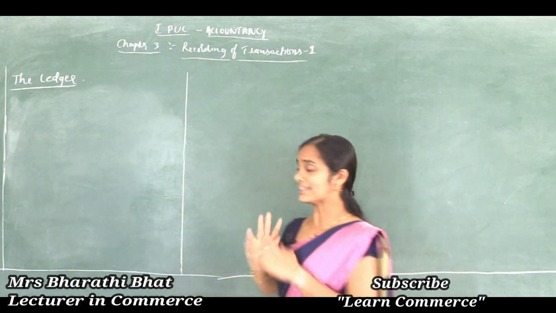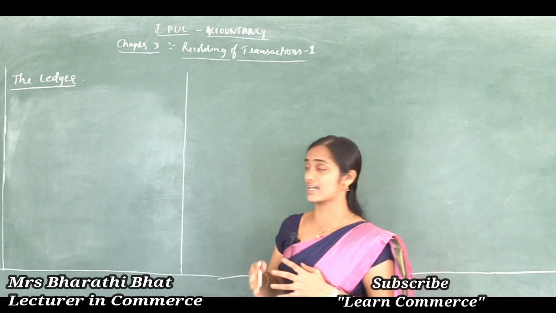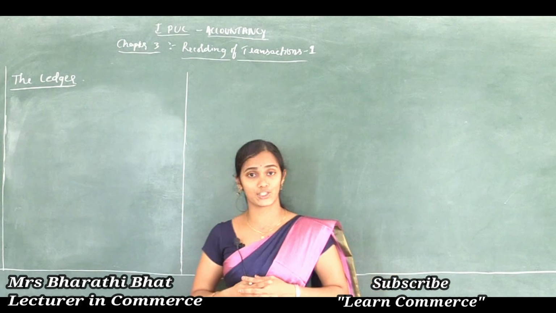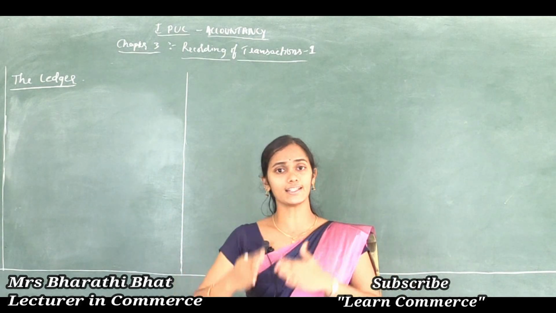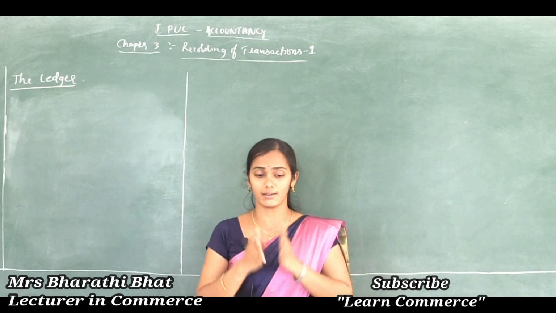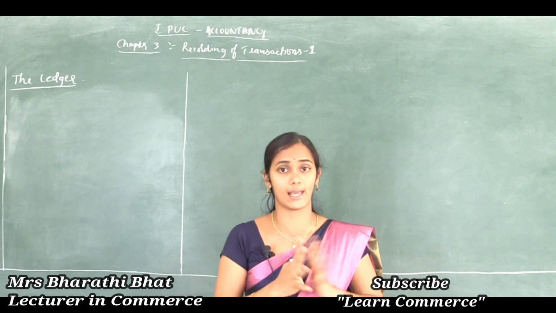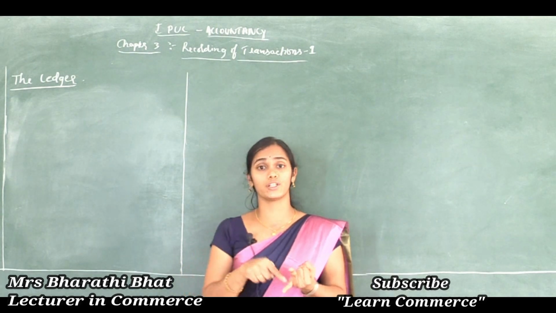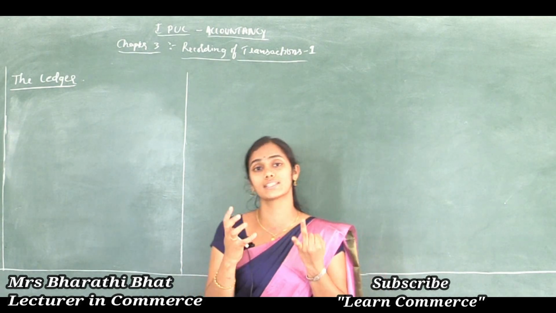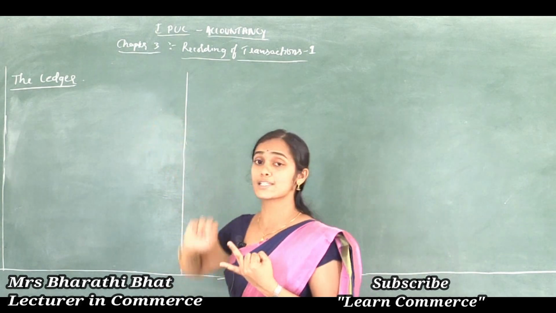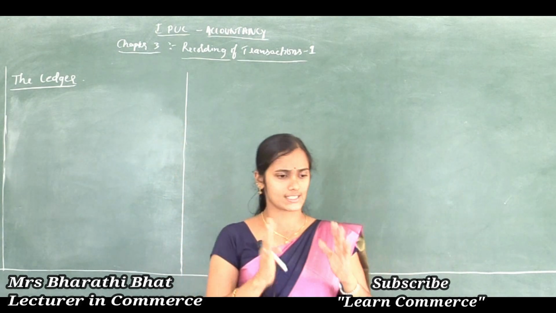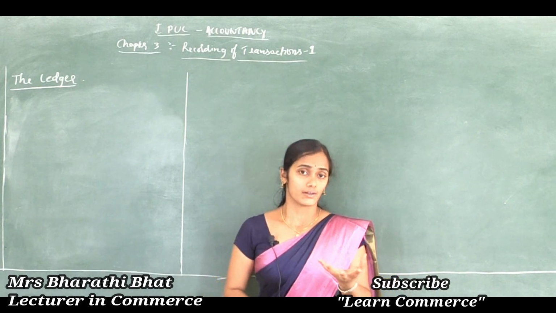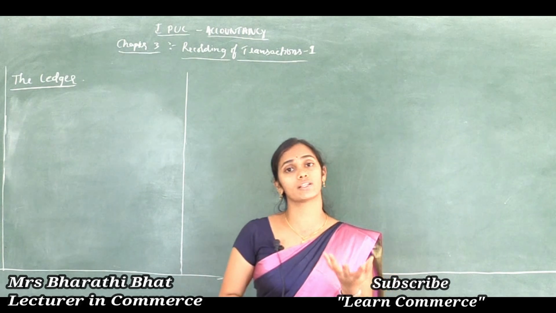Correct, right? So in this class, let's move to discuss one more concept which is related to journal, that is the ledger. Journal and ledger are two important parts in our accountancy syllabus. We need to study journal, and we should know the concept of ledger. What is ledger? See, journal is what? Journal is a book in which the transactions are recorded for the first time.